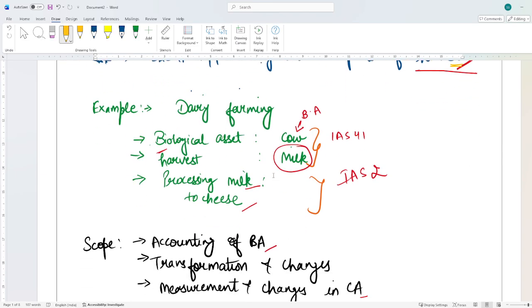For example, if I am into a dairy farming business, for me, what is the biological asset? A cow is a biological asset and covered by IAS41. What is my harvest? At the time of harvest, I will be getting the milk, which is my agriculture produce. So that produce will not be covered by IAS41. It will be covered by IAS2. If we are processing that milk to get cheese or any other product, still it will be covered by IAS2.